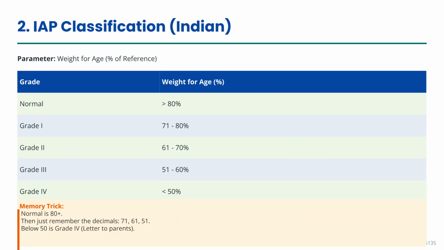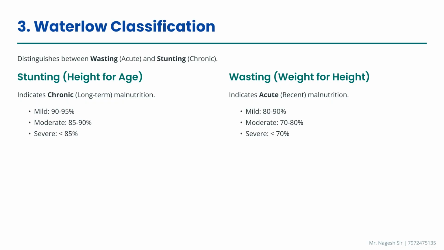The IAP classification, or Indian Academy of Pediatrics, also uses weight for age percentage. Normal is defined as 80% or above. Waterlow classification is important because it distinguishes between chronic malnutrition, known as stunting, which is measured by height for age, and acute malnutrition, or wasting, measured by weight for height.